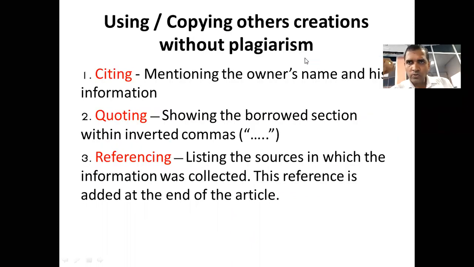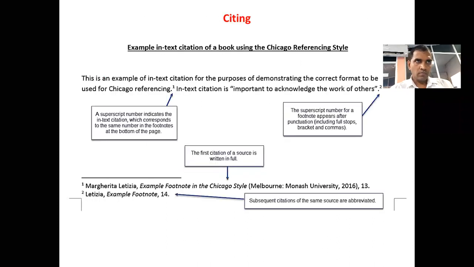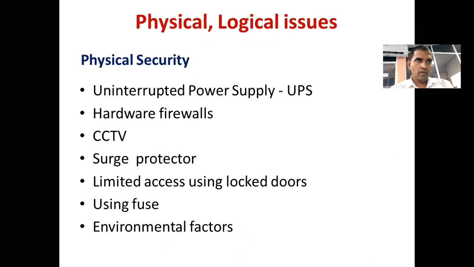So you can use others' work by showing these three things, right? Citing, quoting, referencing. If you use things this way, it means that you are not doing plagiarism, okay? But if you don't follow any of them, definitely it is plagiarism, okay?